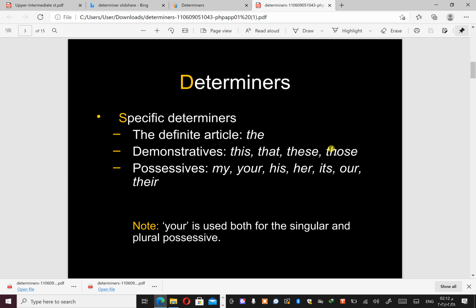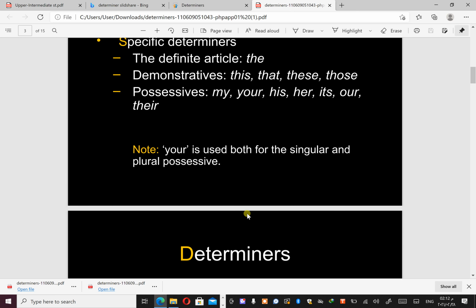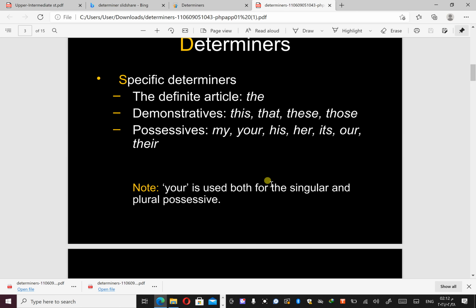And also possessive pronouns like my, your, his, her, its, or their are treated as determiners. Okay, your is used for both singular and plural, we can use it for both.